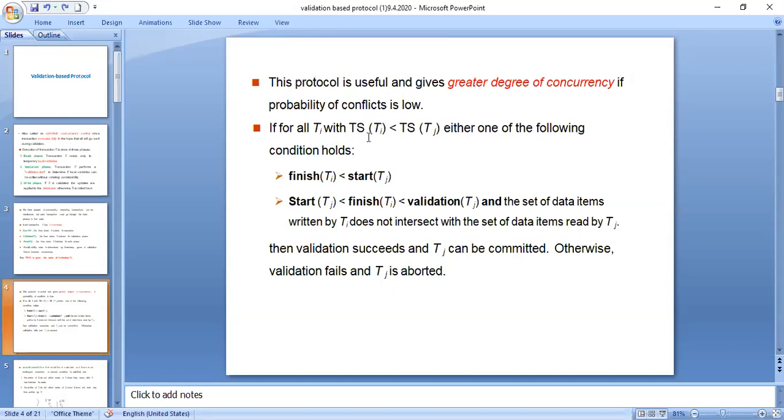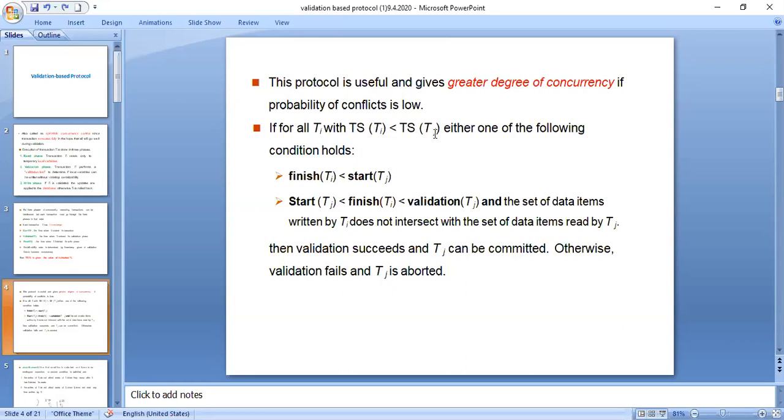Look at this timestamp. We have taken two transactions, TI and TJ. It could be T1, T2, or T2, T3, or T1, T10, some comparison between two transactions. In that, timestamp of TI means that at this point validation phase is going on. Timestamp of TI is less than timestamp of TJ, if we say so.